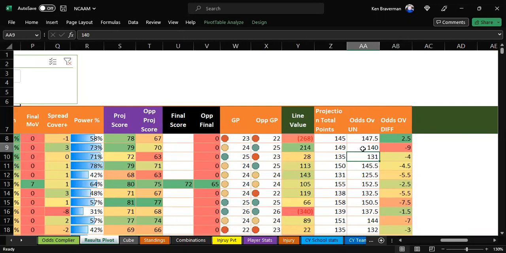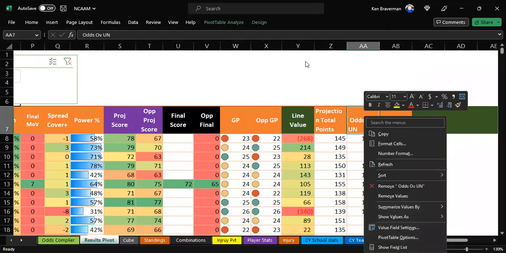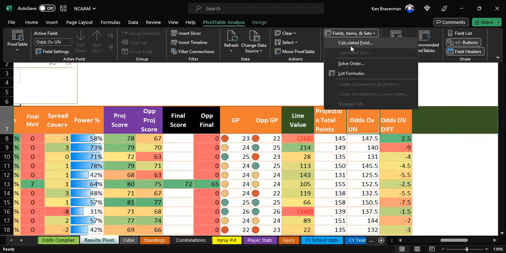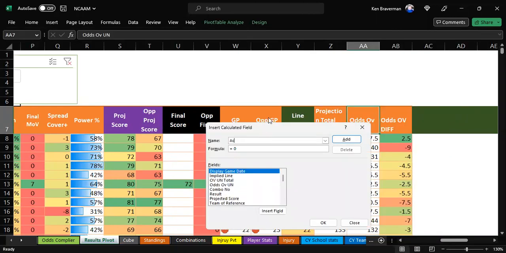But we also have an actual total points of the game, which is another calculated field that we're going to do right now. That calculated field is going to be called actual total points, right? And that should be final result plus opponent score. There's like different scores down here. There's not projected score. There's win game. How do I not have line value odds? Uh-oh, where is it?